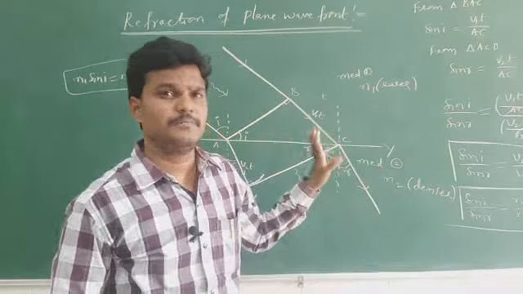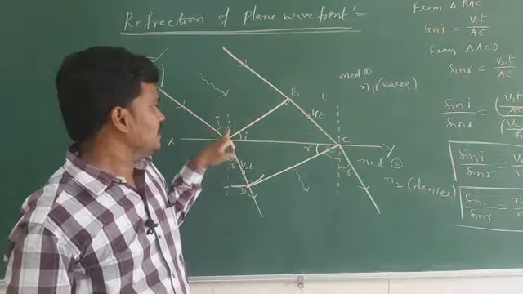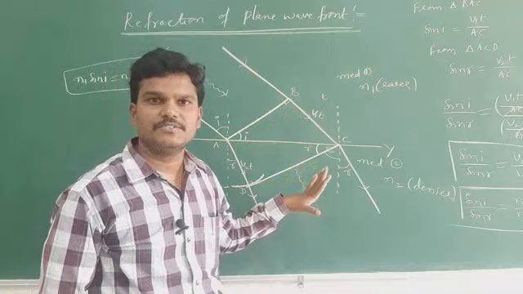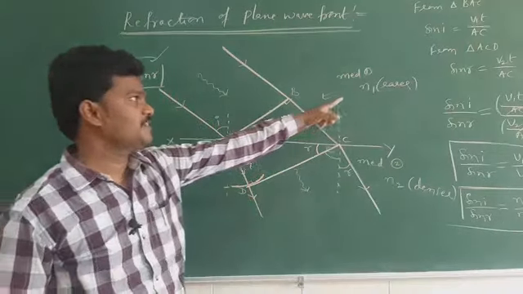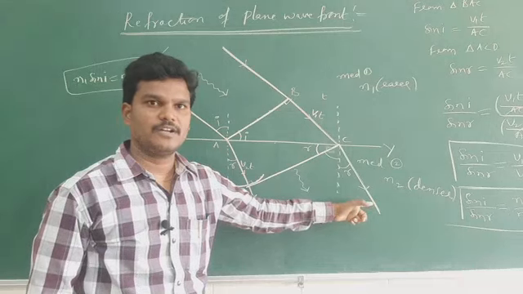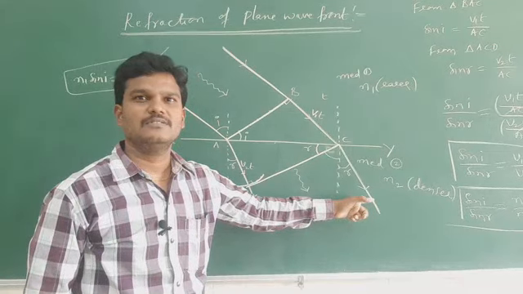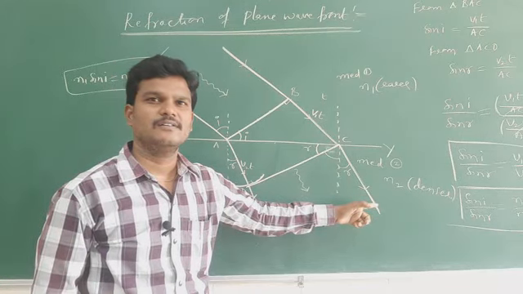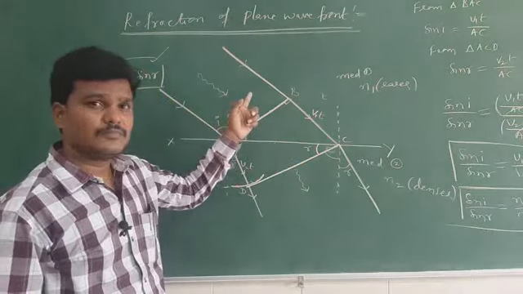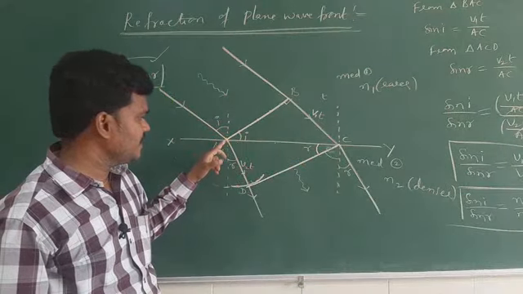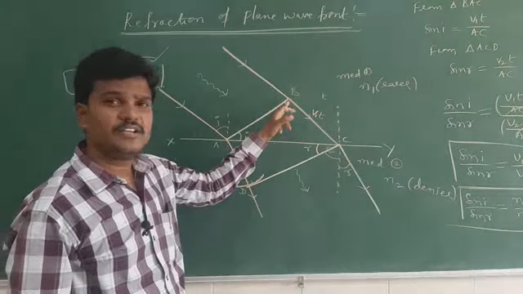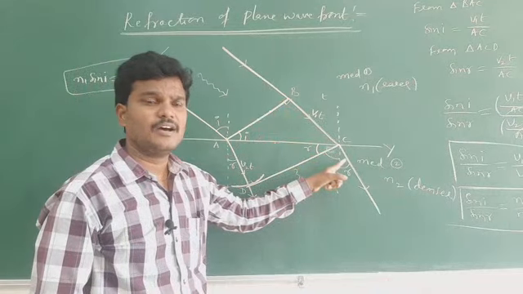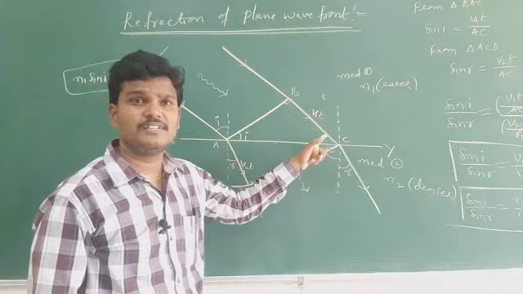Let me repeat. Consider a plane wavefront AB, which is incident on an interface separating two mediums whose refractive indexes are N1 and N2. Sumuk, unmute yourself. Now, as the particle A entered into the second medium, by that time particle B is still in air. After t seconds, this particle reaches C, and the distance travelled in this time is V1T.